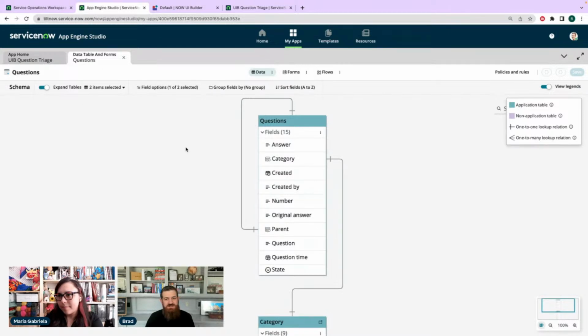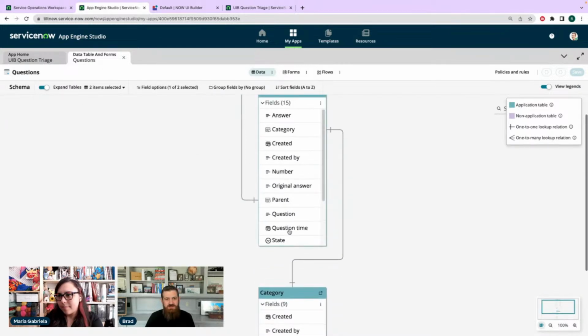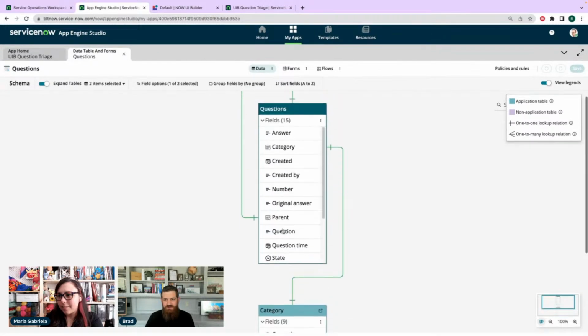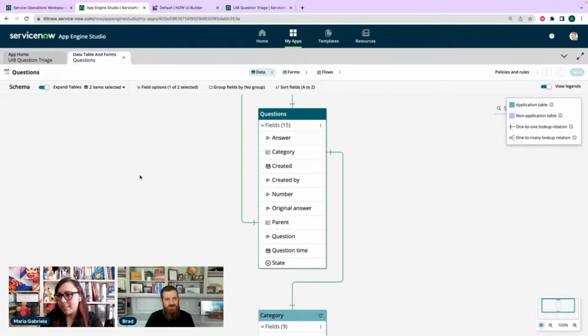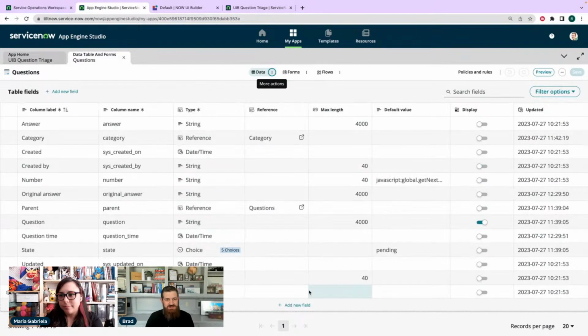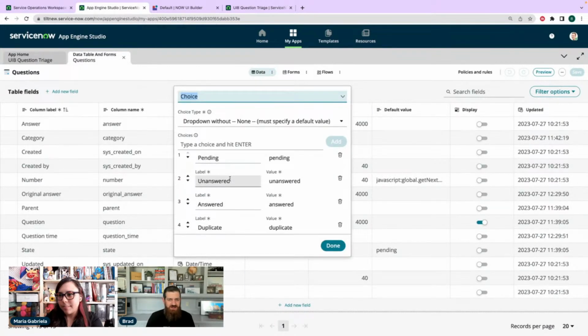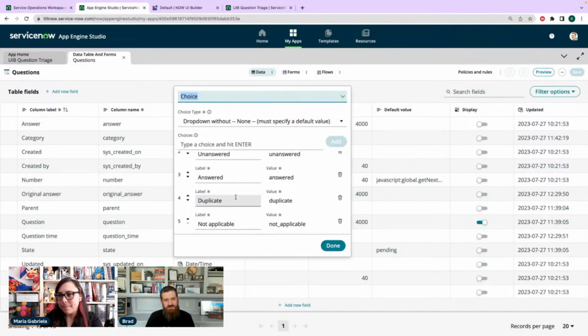So our states are. Can we click on that and see? I kind of want to see. Oh. No. That would have been cool though. We'll go back to fields. And this one. There we go. Pending, unanswered, answered, duplicate, and not applicable.